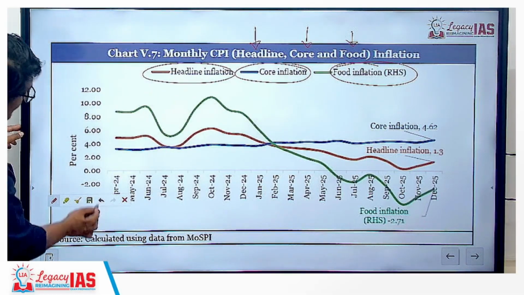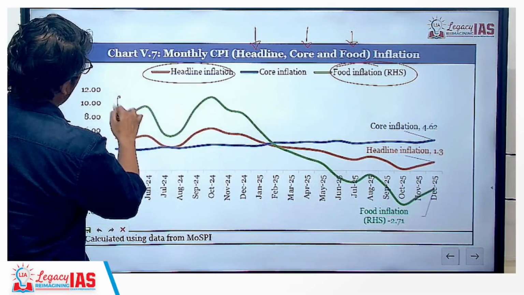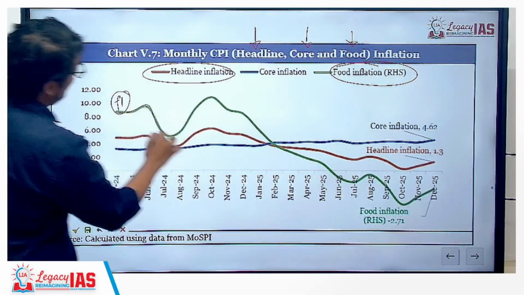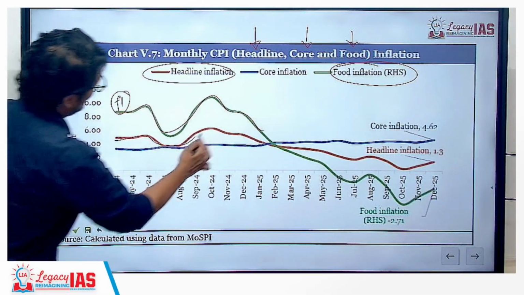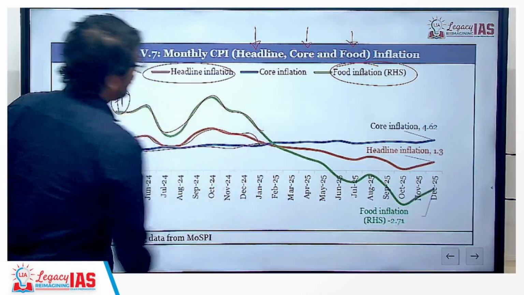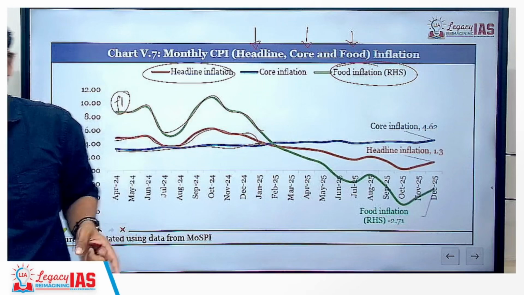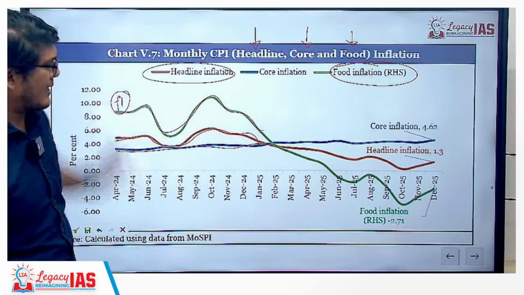So this is your April 2024. This is the food inflation that we are talking about, which is on the higher side. Then you have the headline inflation, which is on the second higher side, and core inflation was down because core inflation excludes the food, which was at a higher level.